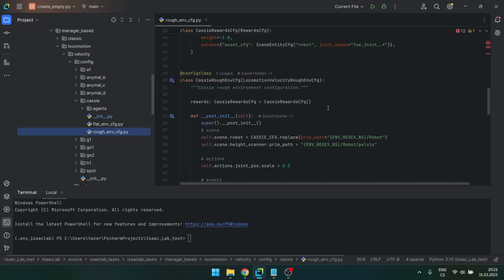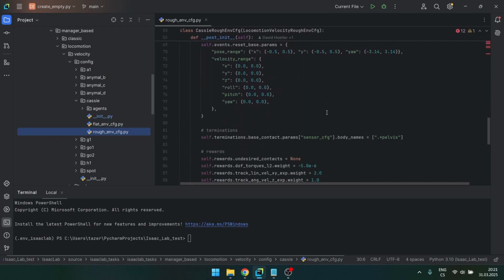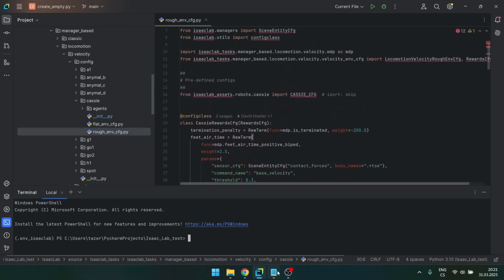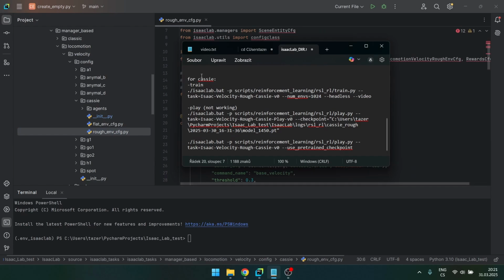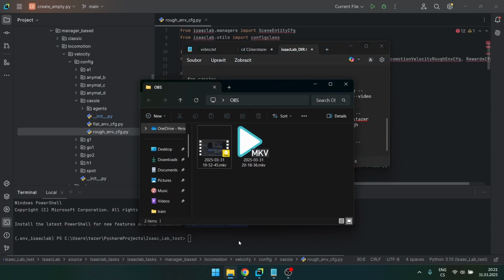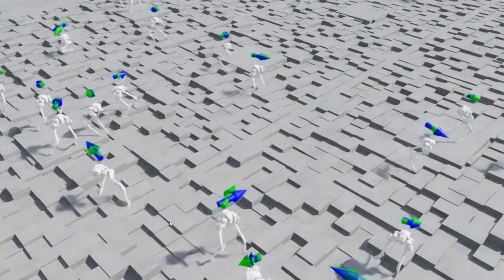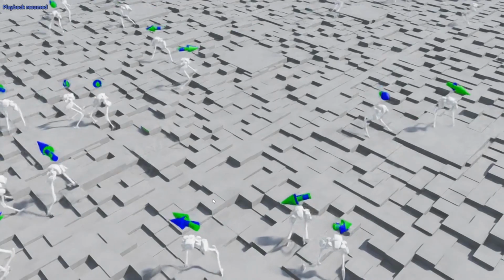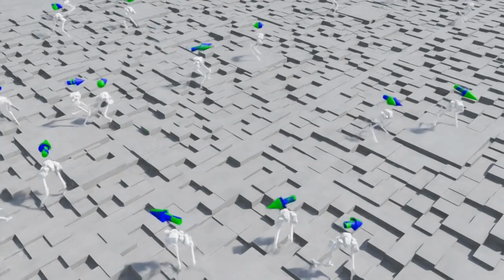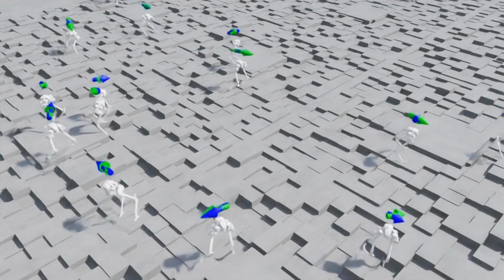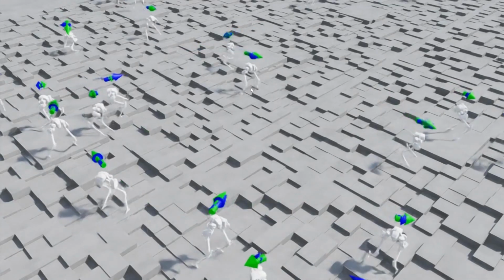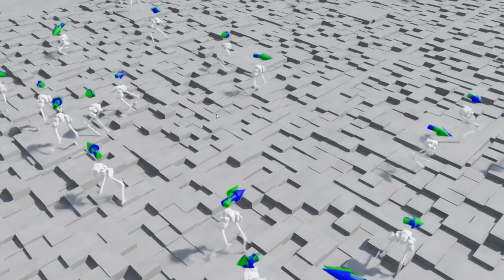I don't remember if I had to change anything here, but I ran these scripts. So for training I ran this one and I let it train for some time, but for some reason, even though I put video here, the videos it took were very weird. It learned to walk. You can see that it tracks the velocity vectors pretty well. And it's really cool to see that the robot learned to walk just by doing many simulations.